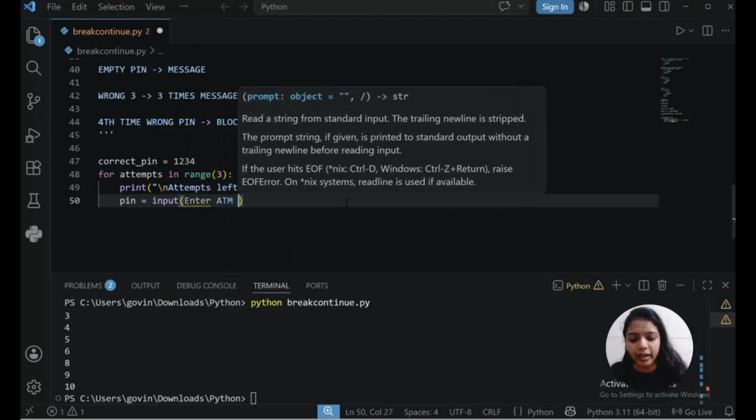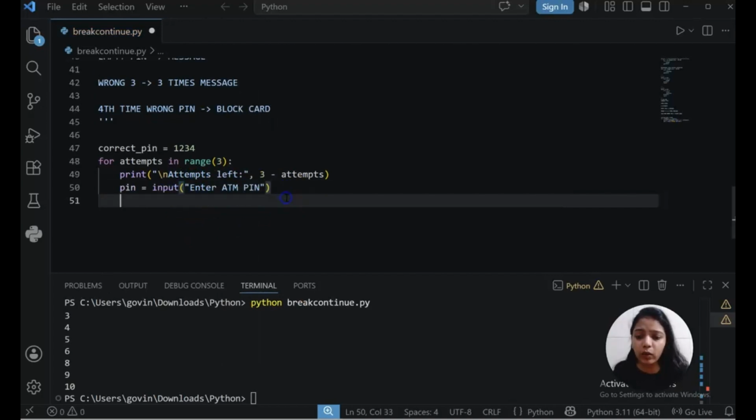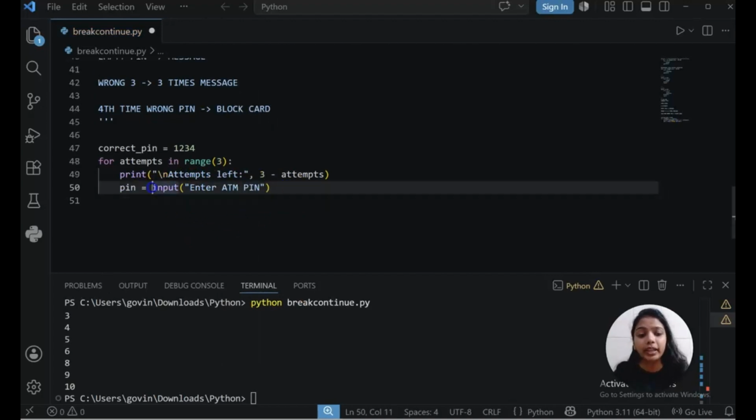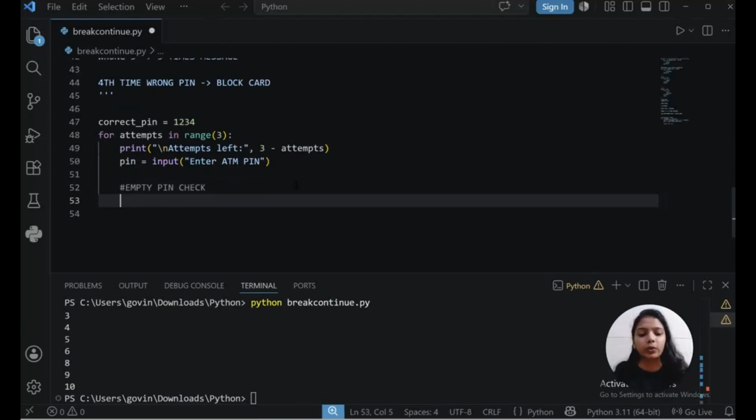Enter ATM pin. Now notice I am taking the input as a string only. Later on I will do the conversion. So here I am doing an empty pin check. It might also happen that the user is not giving any pin.